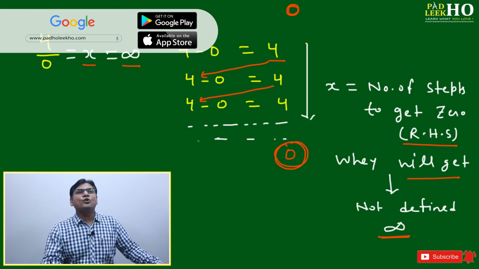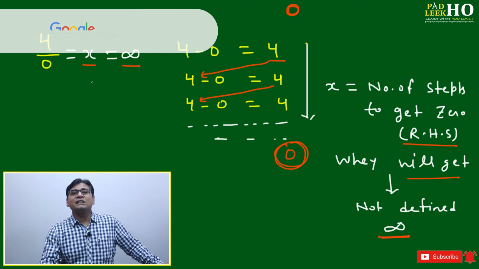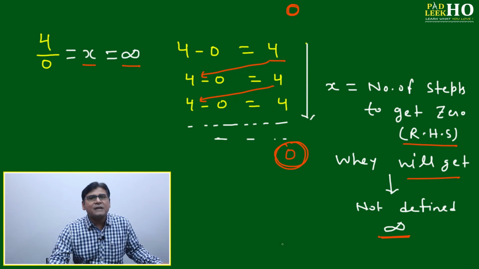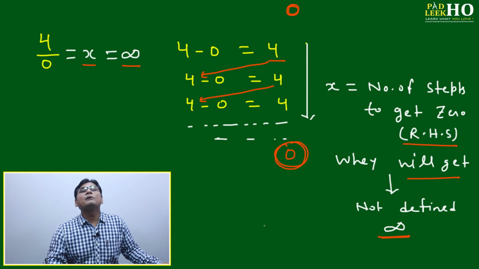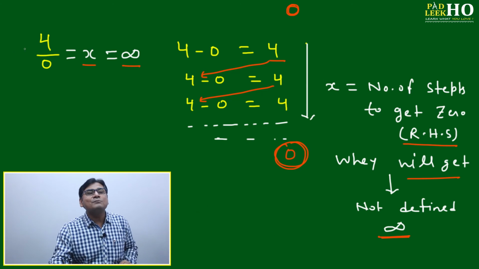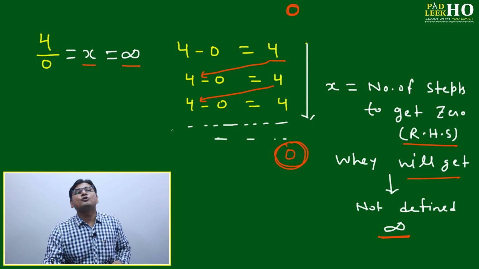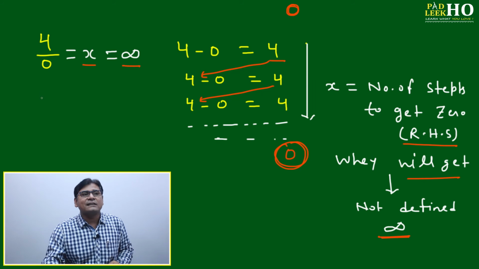If you are not getting the 0, it means your calculation has not completed. Your division is not completed, so the number of steps you will not be able to count. It will be not defined. This is the meaning of infinity. Don't just memorize that 4 by 0 will always be infinity. Why is it infinity? Because we are not able to complete the mathematical operation related to division. Division we have converted into subtraction.